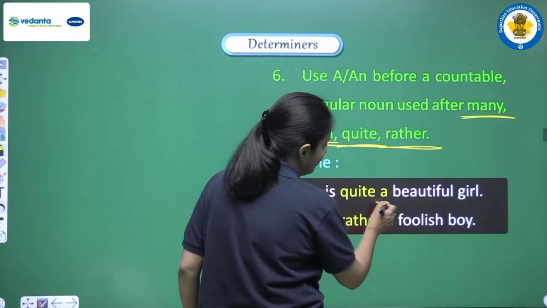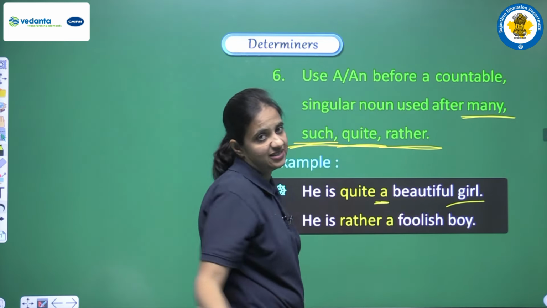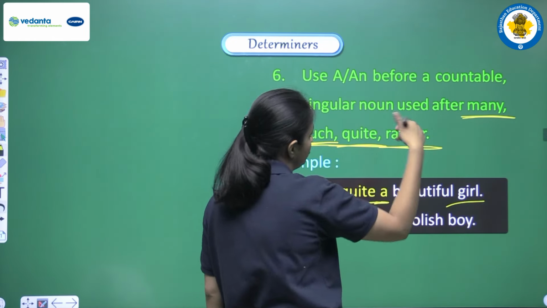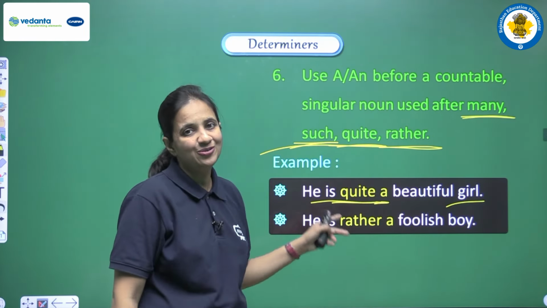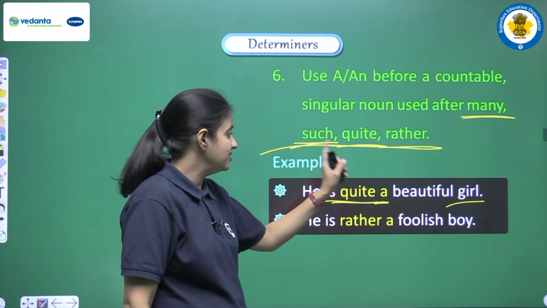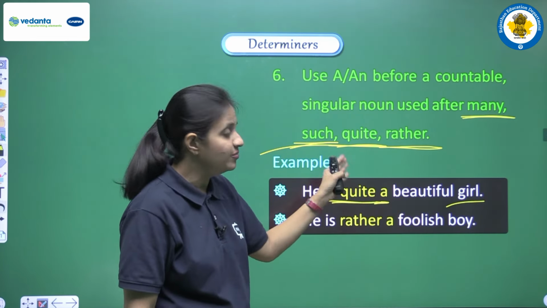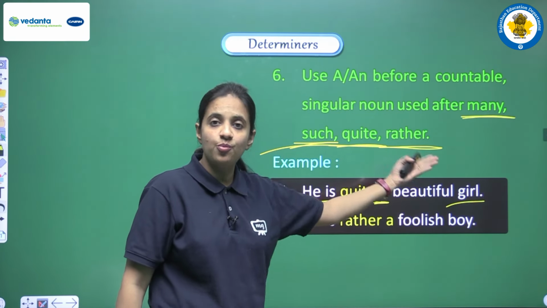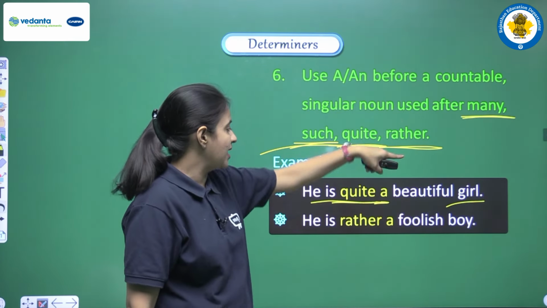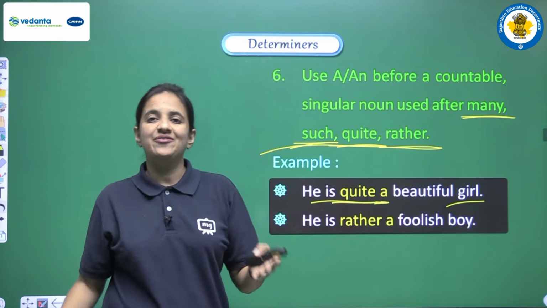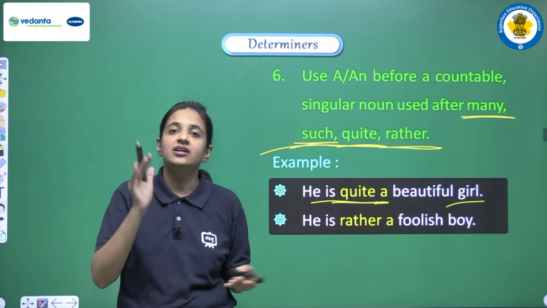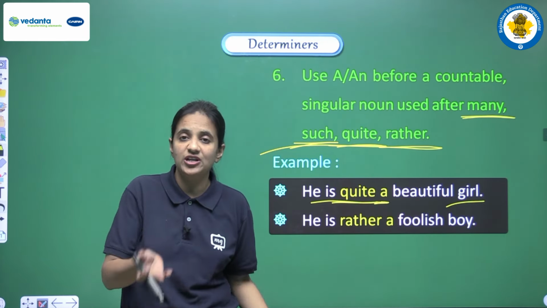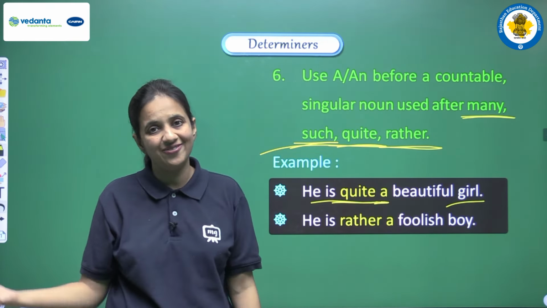So we are having one blank here, and again we are having girl, that is a singular noun, and we are having quite. So if we are having quite, rather, such, many, like such words, so at that time we have to use a or an. So here our answer is a, and the sentence is he is quite a beautiful girl. Similarly, one more example is there. He is rather a foolish boy, right? So learn these words, many, such, quite, rather. If we are having such words and after that we are having a singular noun, so in the blank we have to use a or an, depends according to the sound of the noun that we are having.